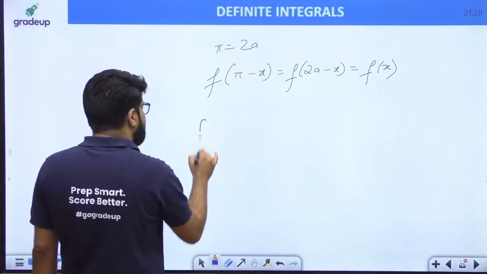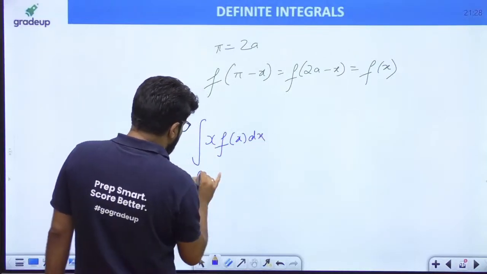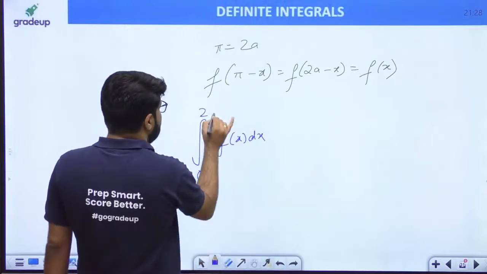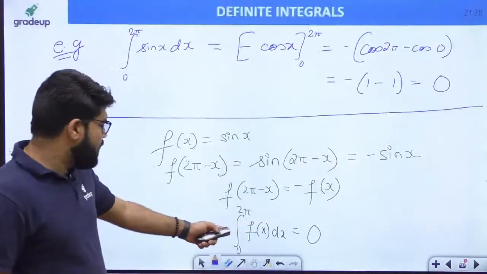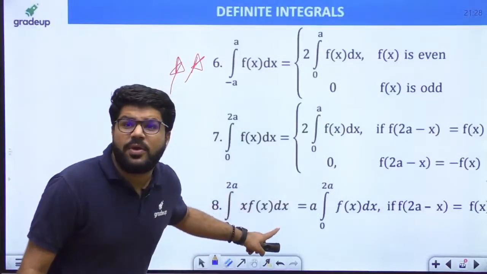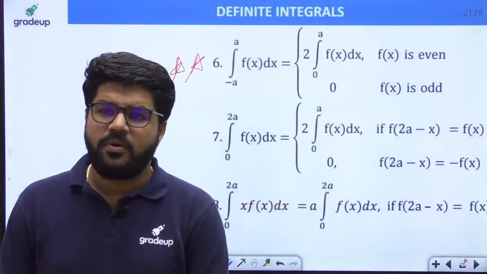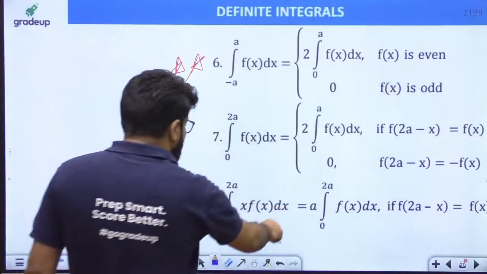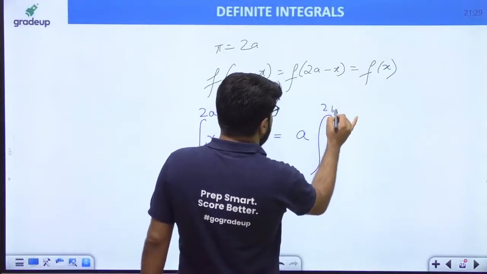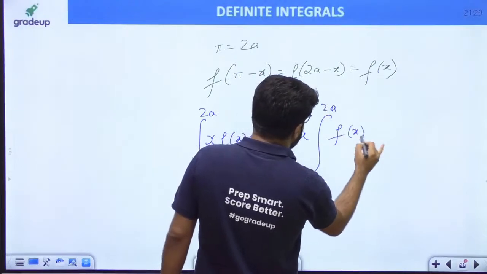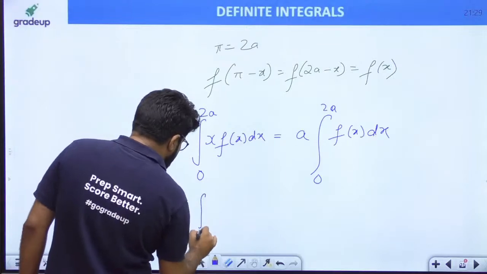Step by step I am explaining you. देखो ना ये वाला last property, integral 0 से 2a x f(x) dx is equal to a integral 0 से 2a f(x) dx. That is the property that I am going to use. So let us use this property.